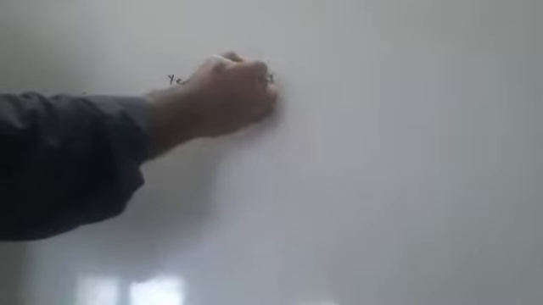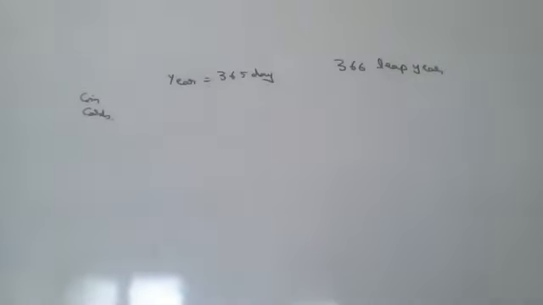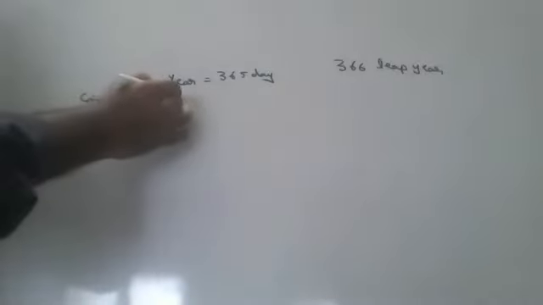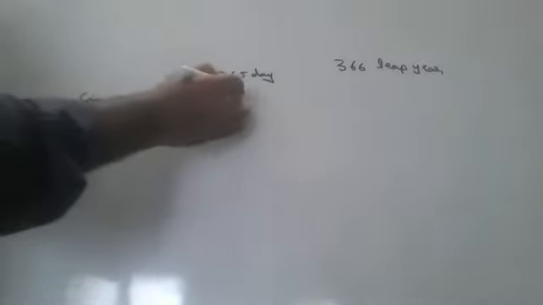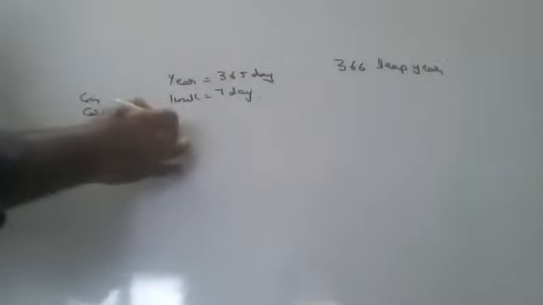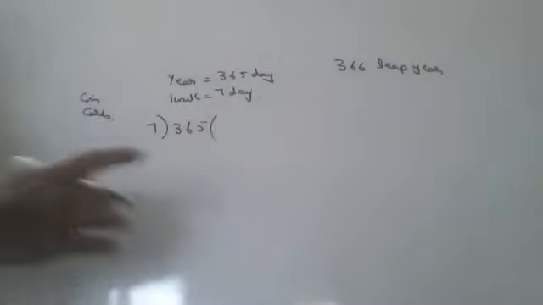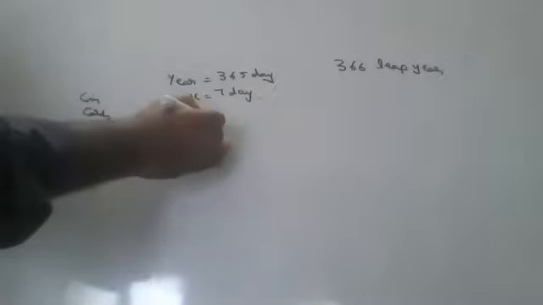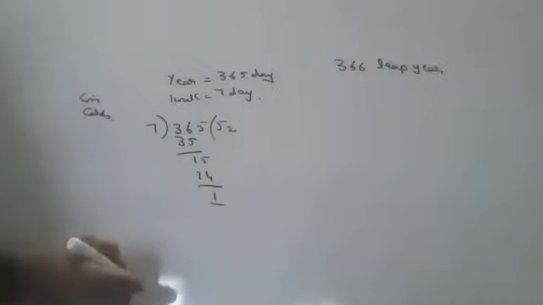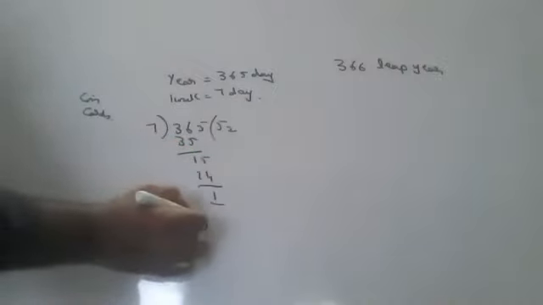Now, years, children. Normally in a year there are 365 days if it is a normal year, and 366 days if it is a leap year. Every week will have 7 days, whether it is a leap year or a normal year. Divide by 7. 7 5s are 35, 7 2s are 14, remainder 1. So 52 complete weeks will be there.